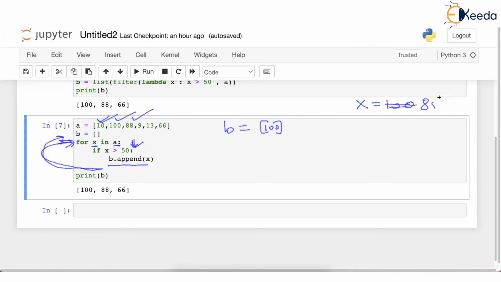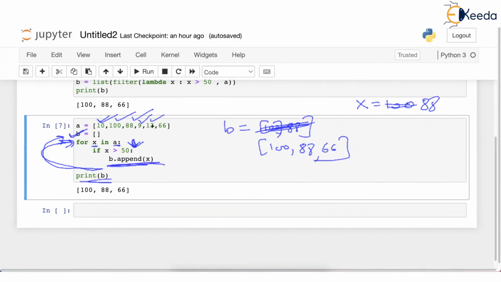X will become 88. So understand that this loop iterates through the elements of the list, and then 88 also passes the test. So 88 will be appended. This B will now be 100, 88. And this goes on. 9 won't pass the test, 13 won't pass it, but 66 will pass. And see how B is already a list and we are just appending to this list and finally printing it.